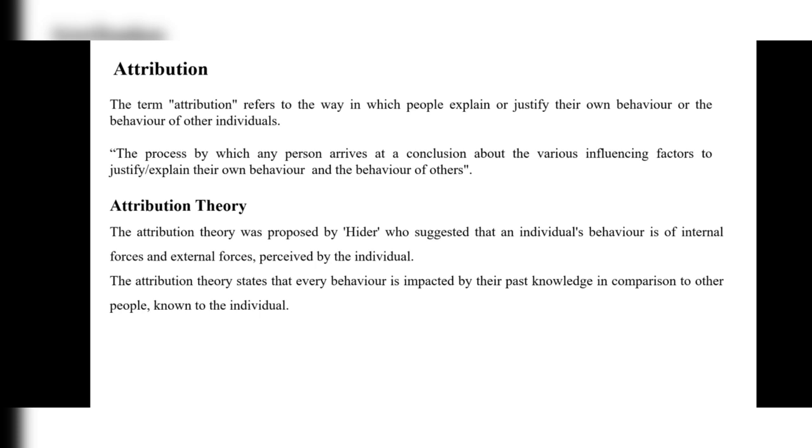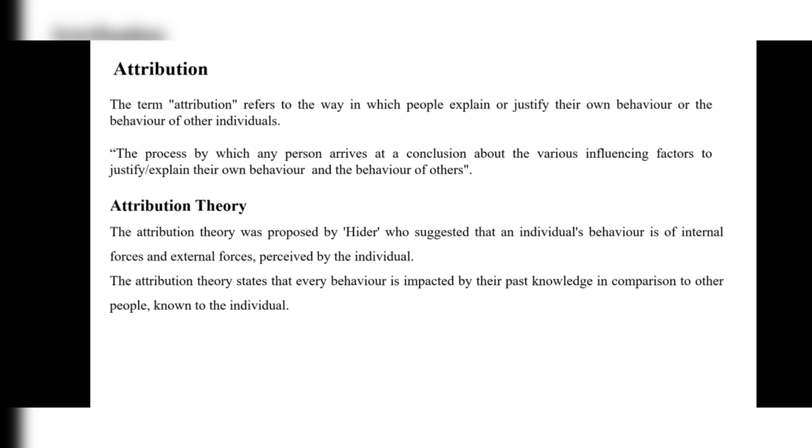What is attribution theory? The attribution theory was proposed by Heider, who suggested that an individual's behavior is a result of internal forces and external forces perceived by the individual. How this attribution starts in a human's behavior means, firstly, individual behavior is a result of internal forces and external forces, which are completely perceived by an individual.